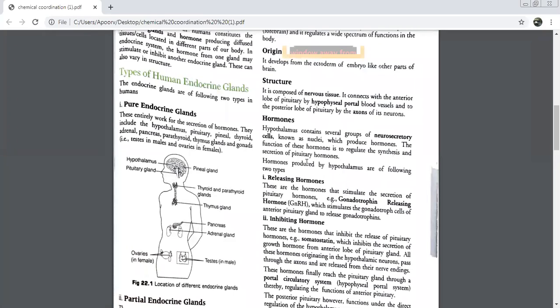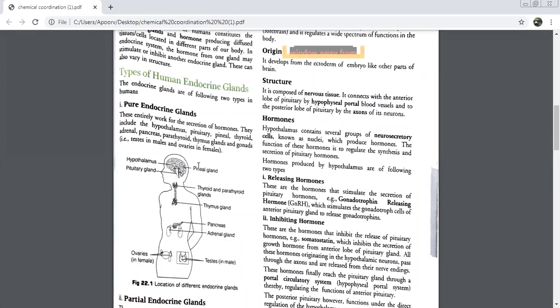Pituitary hormones. So though the hormones are being produced by pituitary, children, but usko control kisne kiya? Who is controlling them? The hormones which are produced by hypothalamus. That is the reason we call this the master gland. अगर hypothalamus hormones produce नहीं करेगा, they will not reach the pituitary. If they will not reach the pituitary, it will also not secrete the hormones.